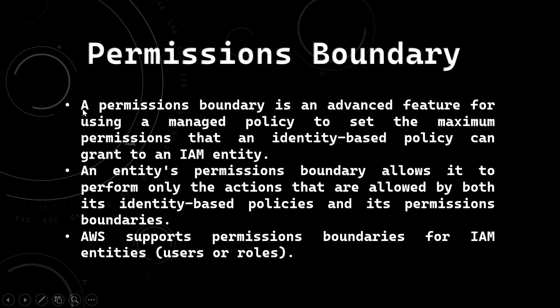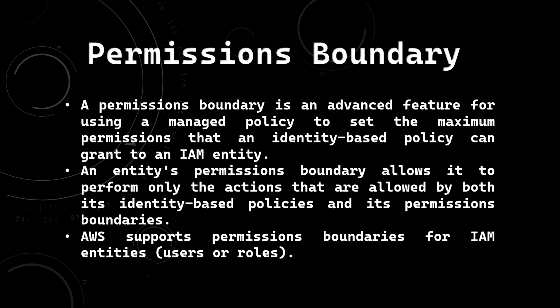Here it is written that a permissions boundary is an advanced feature for using a managed policy to set the maximum permissions that an identity based policy can grant to an IAM entity. And the second point is that an entity's permission boundary allows it to perform only the actions that are allowed by both its identity based policies and its permission boundaries. And another point is, AWS supports permissions boundaries for IAM entities like users or roles.